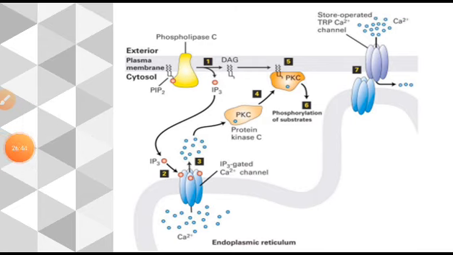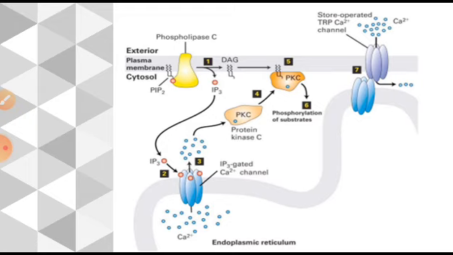So here you can understand that when DAG has activated the PKC, or the calcium has activated the PKC, this PKC can follow various pathways to perform its action. PKC can activate the RAS protein, and the RAS protein will activate the RAF protein, and RAF will activate the MEK protein.